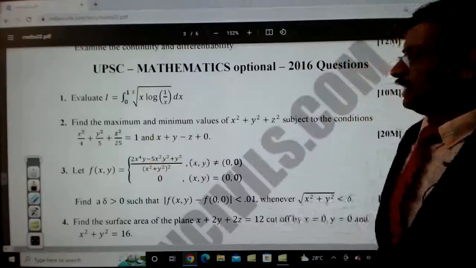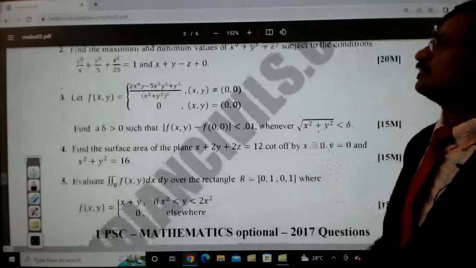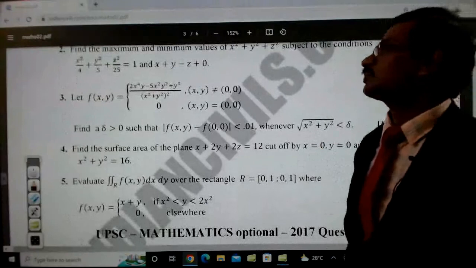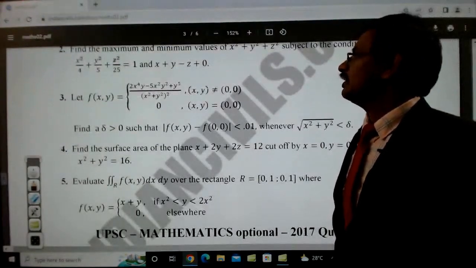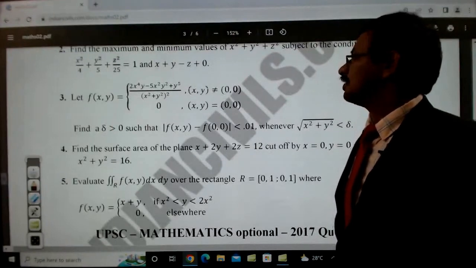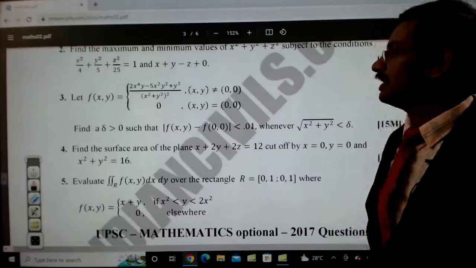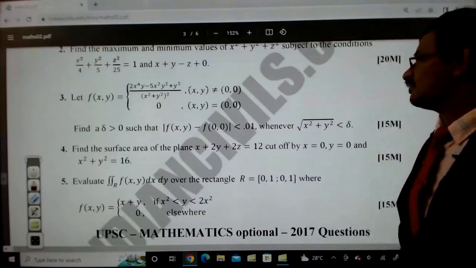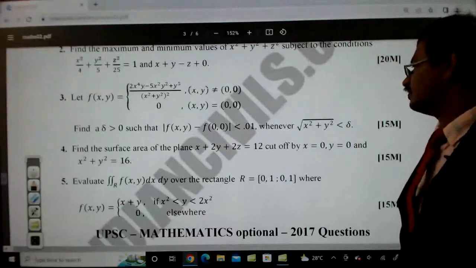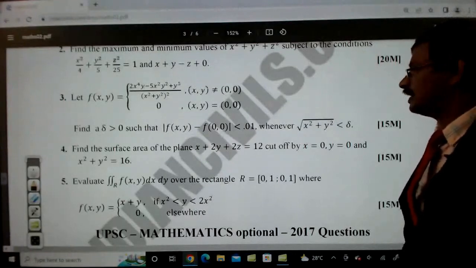Let f of x comma y be equal to (2x power 4 y minus 5x square y square plus y power 5) divided by (x square plus y square) whole square if (x, y) is not equal to 0, and the function value is 0 if (x, y) equals 0. Find a delta greater than 0 such that mod of f(x, y) minus f(0, 0) is less than 0.01 whenever x square plus y square is less than delta.